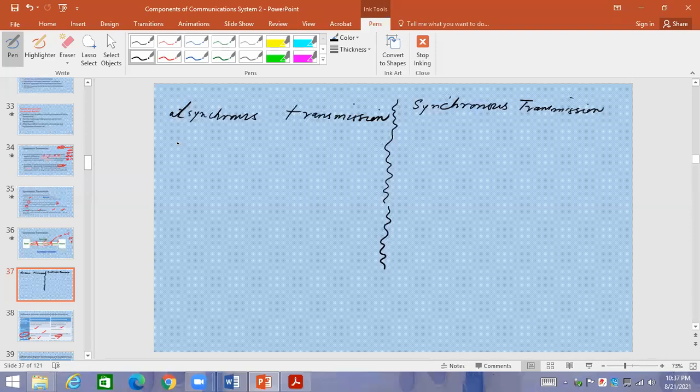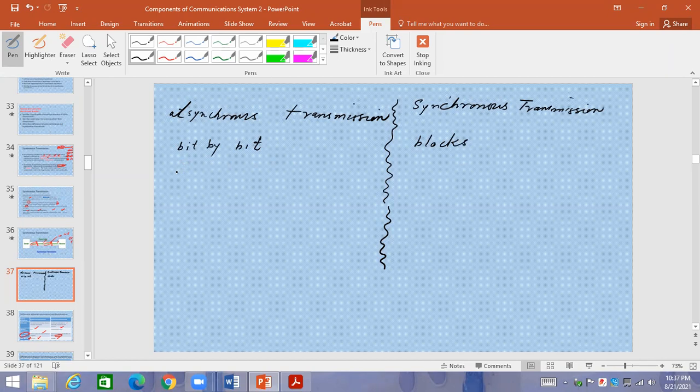Okay, if I ask you what are the characteristics in asynchronous, data transmission will go bit by bit. This is so or not? What will happen in synchronous? The data transmission will be in terms of blocks. What are the other characteristics?